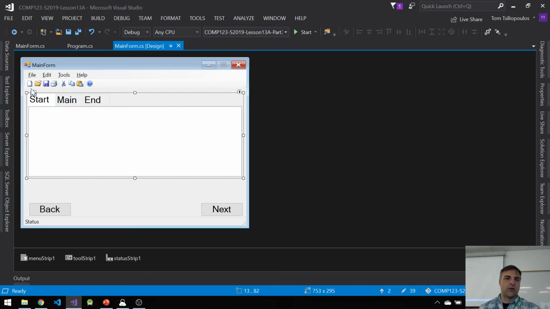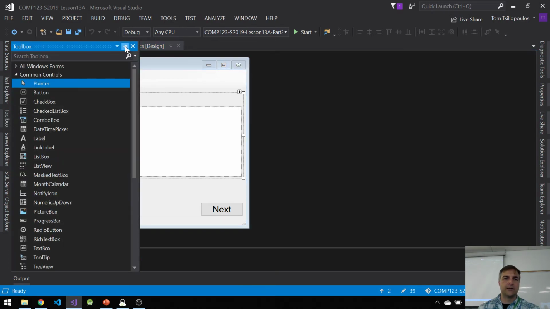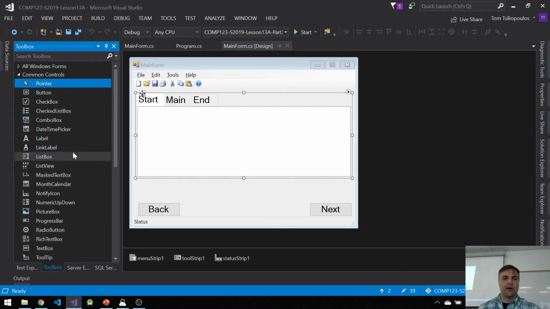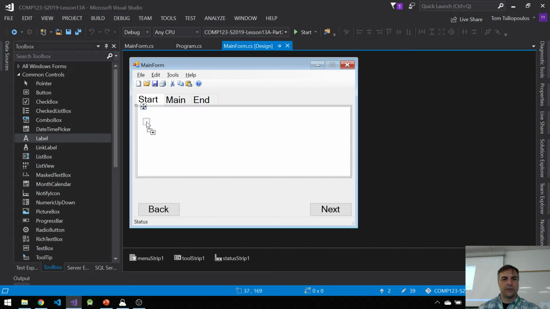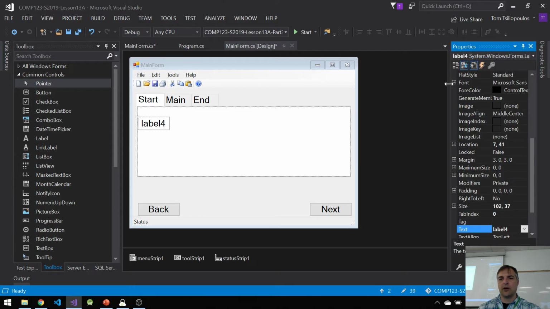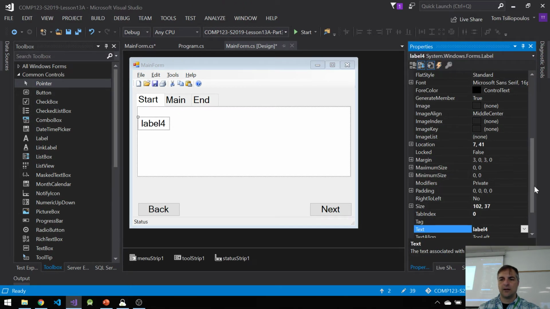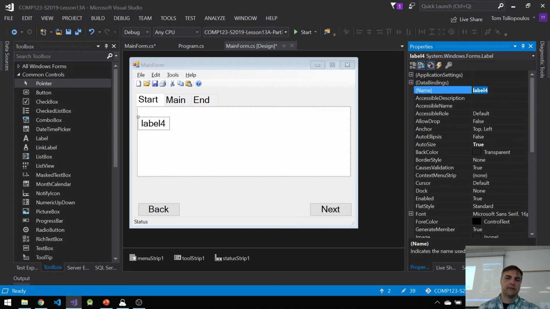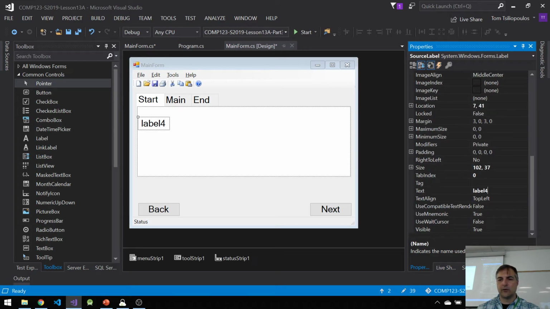Let's get that going. So, toolbox, and I want to get a label in here. All right, here's my first label. I want to put it inside this. And again, from a properties perspective, we'll call it source label, and we'll say that this is source.